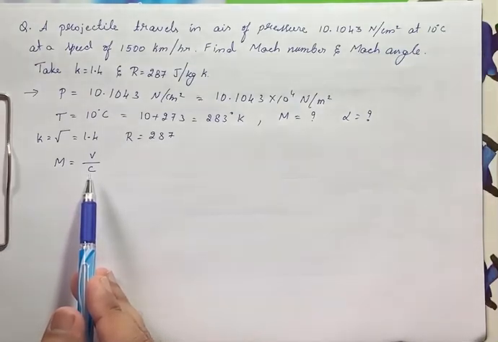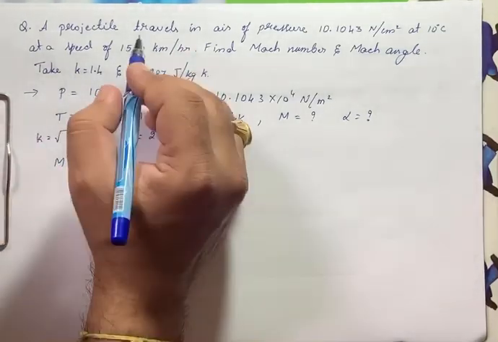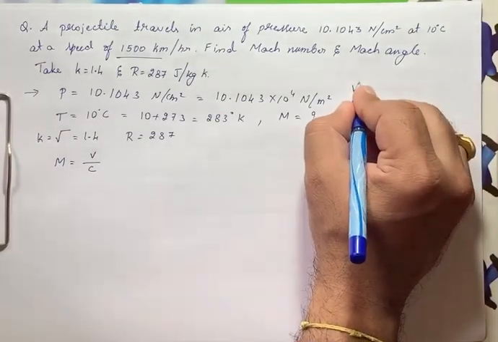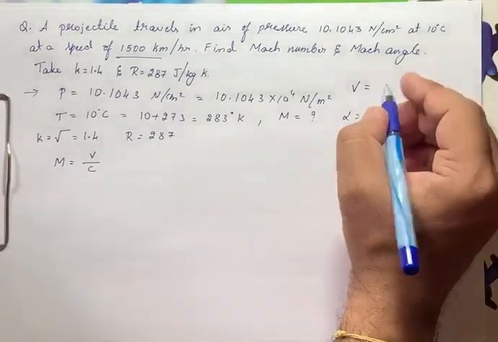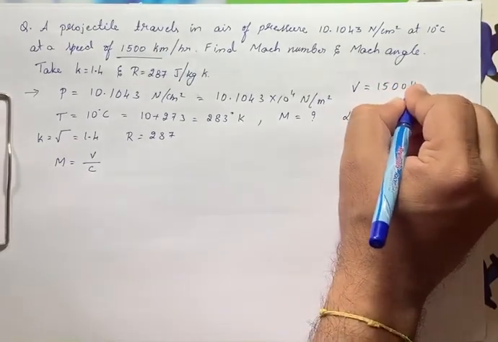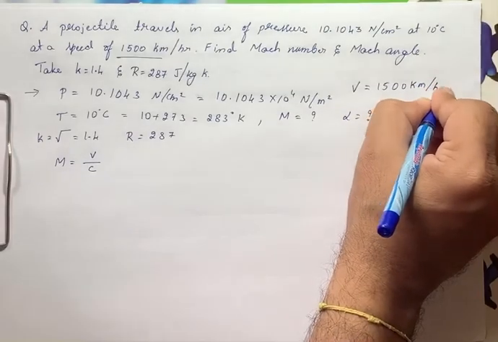Here he has given the velocity of the projectile V is 1500 kilometer per hour.